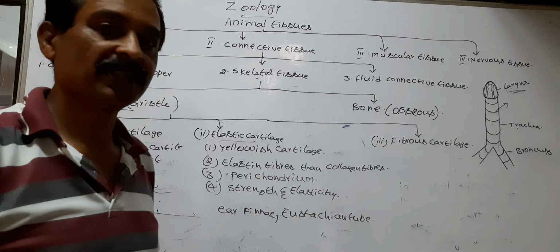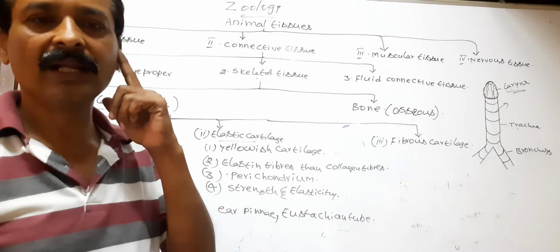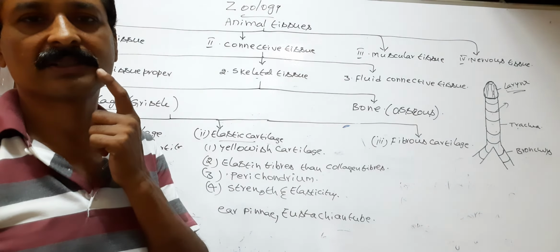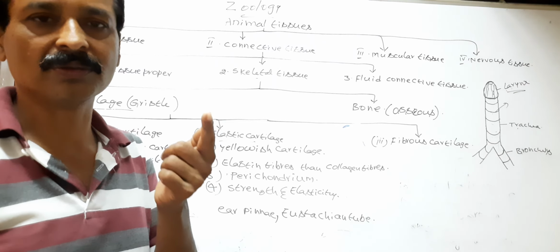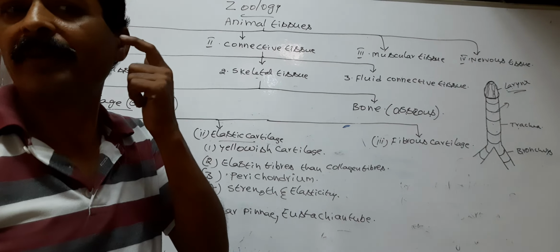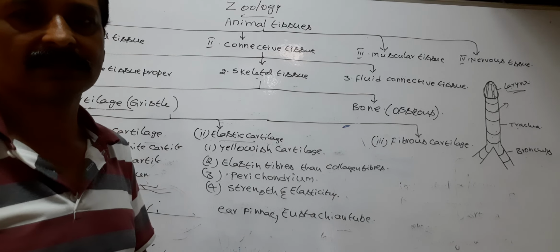Next, eustachian tube. Eustachian tube connects the middle ear with pharynx. It is a small tube. It connects the middle ear and pharynx.